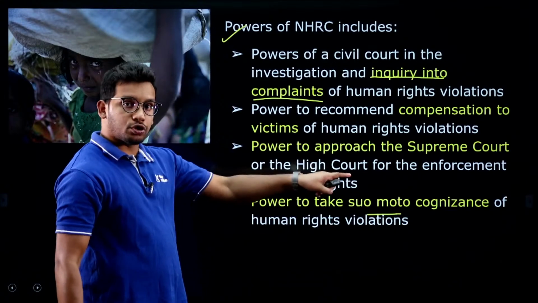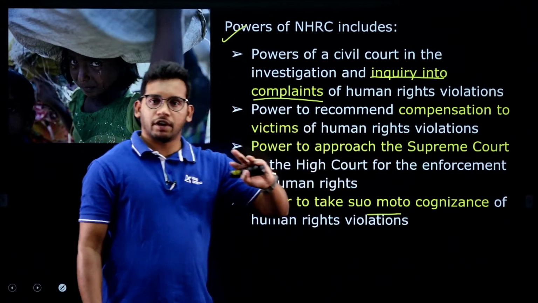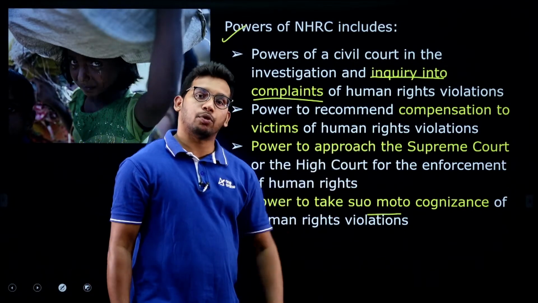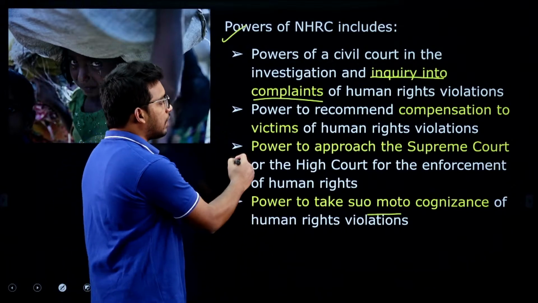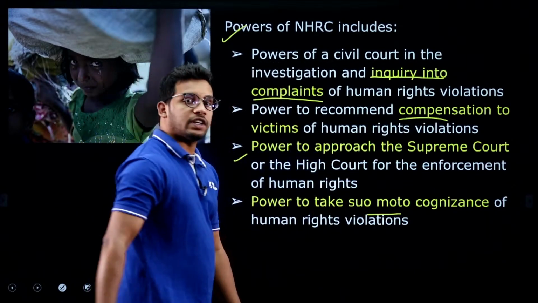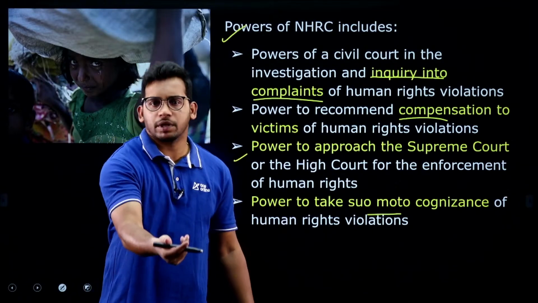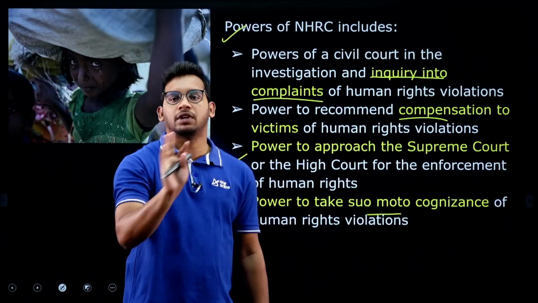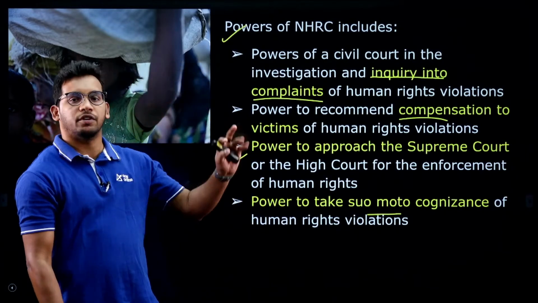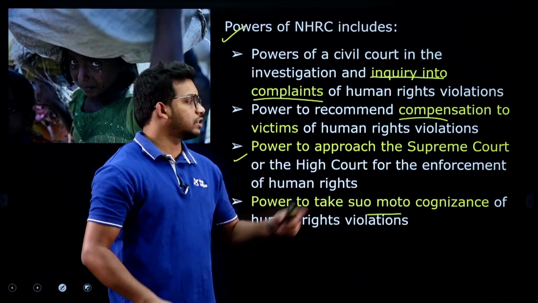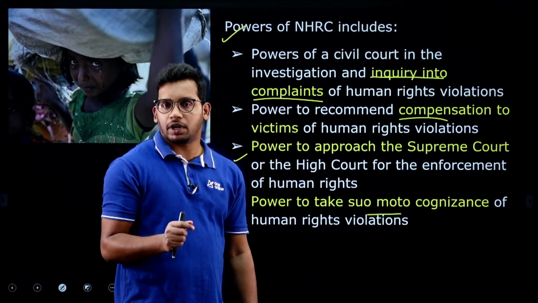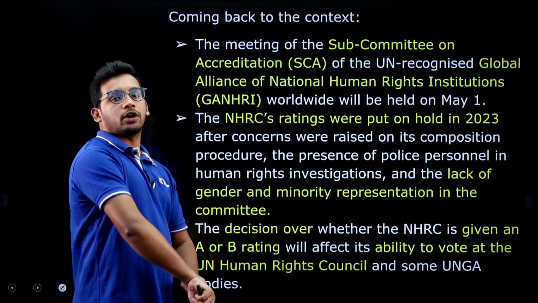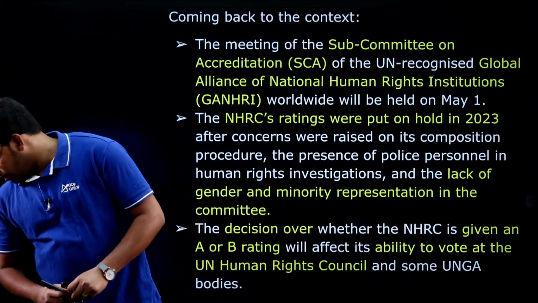Next one, they can approach the high courts or Supreme Court whenever they feel that there is a violation of fundamental rights or human rights. They can directly approach the Supreme Court also. That is also a power given. And then compensation can be recommended. It won't give direct compensation, but it can recommend. It will tell the government that this much amount of money has to be given to this person because he or she has suffered because of the violation of human rights. So, these are all the powers of the National Human Rights Commission, a very important article, right. Now, coming back to the context, I hope this is clear.